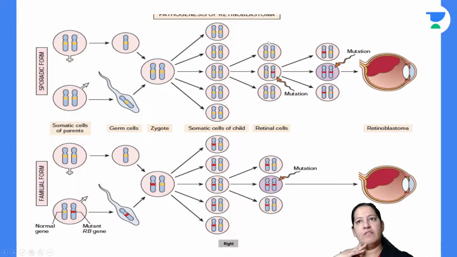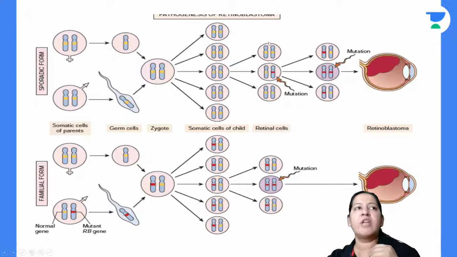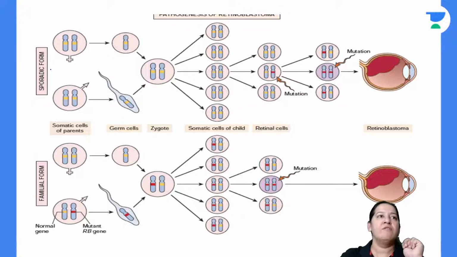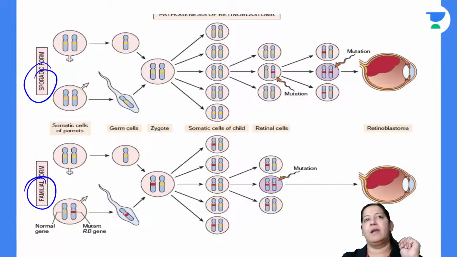Have you got it? Now there are two types of retinoblastoma. What are the two types? One is sporadic, one is familial. One is sporadic retinoblastoma and one is familial retinoblastoma. These are the two types of retinoblastoma.